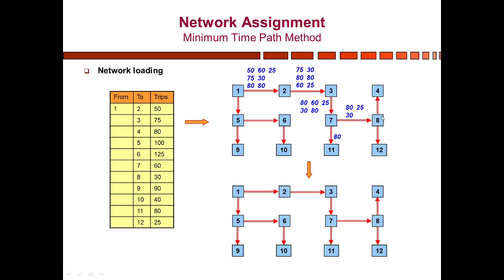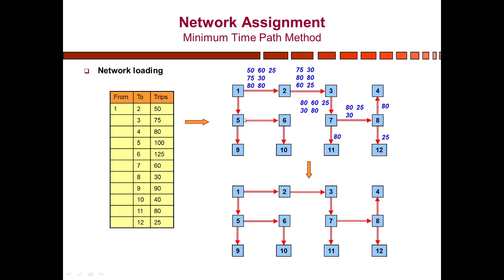Now again two trips are originating from node 8, and node 8 will take its due share as well, which is 30. So 30 trips will end at node 8, and nodes 4 and 12 are just receiving trips; no trips originate from them. So 4 and 12 will take their due shares, which are 80 and 25 respectively. We assign 80 on the link from node 8 to node 4 and 25 on the link from node 8 to node 12, and node 8 takes its due share of 30. So starting from node 1 and up to the end, we have assigned all the trips.